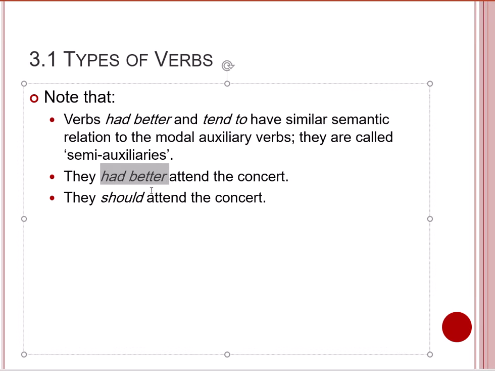Now, the appearance of this verb in this context is close to the meaning of should or must, and shows obligation. So in terms of obligation, it is close to the modal auxiliary should. That's why they are called semi-auxiliary verbs. They are called semi-auxiliary verbs because they act as auxiliary verbs, but in fact they are not auxiliary verbs.